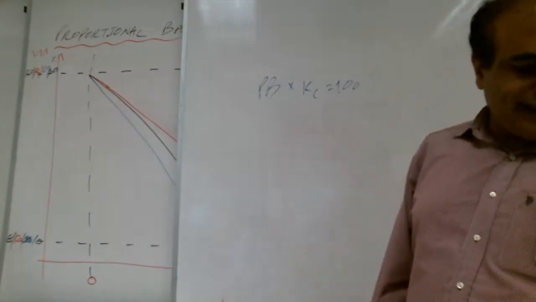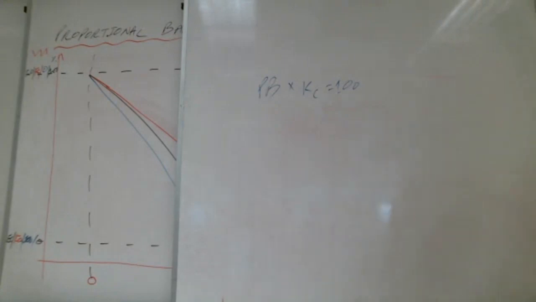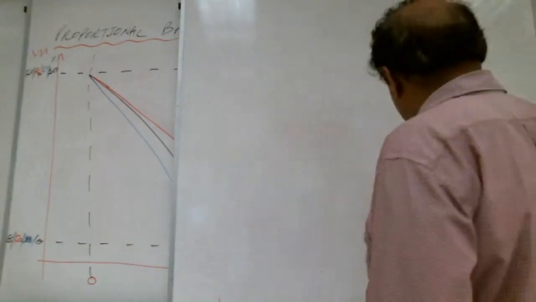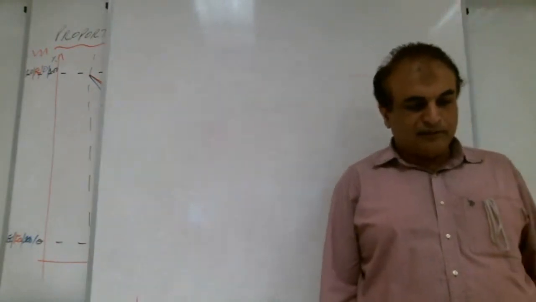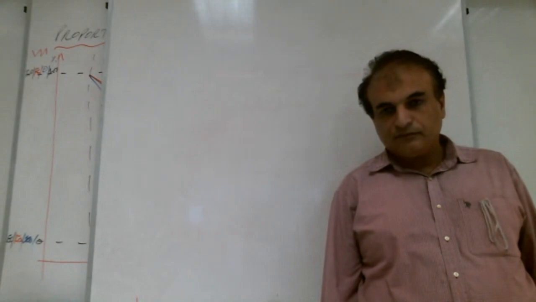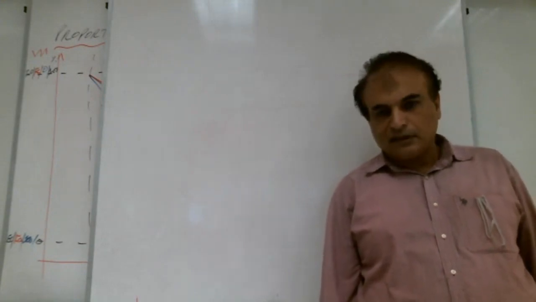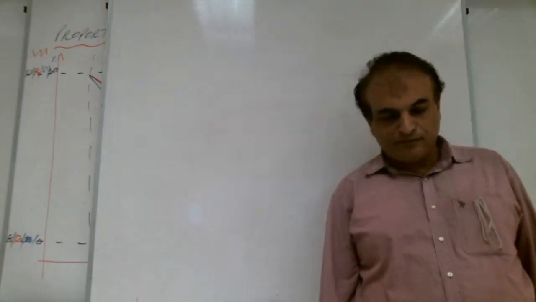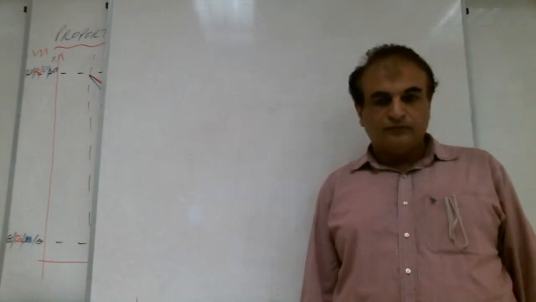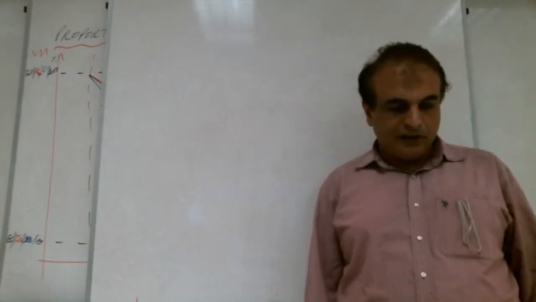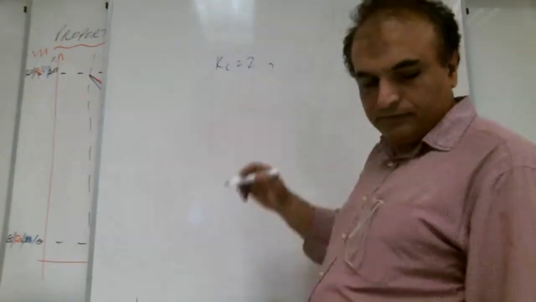Okay, Shabab, please read the first problem, page 20, problem 3.1. Does somebody have the book? Yes, teacher. Please read. A proportional controller has a gain of 2. What is the gain, Shabab? Very good, KC is 2.